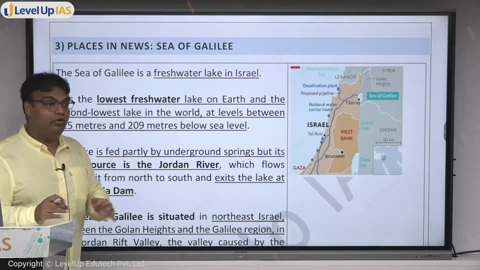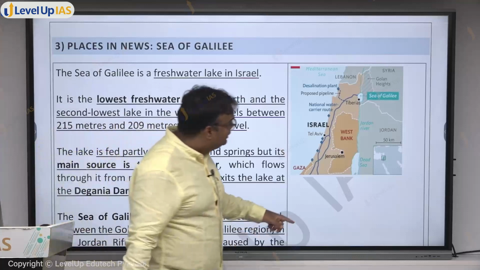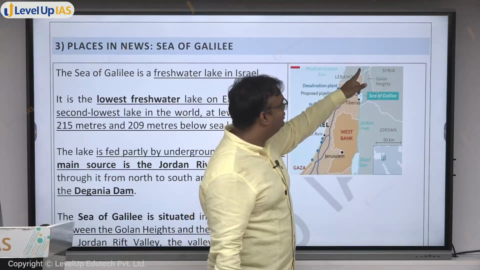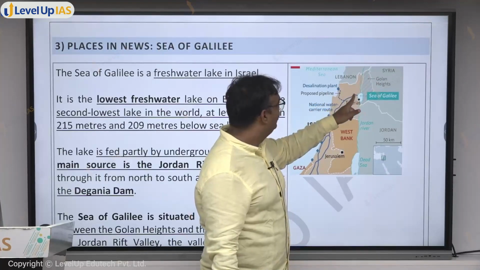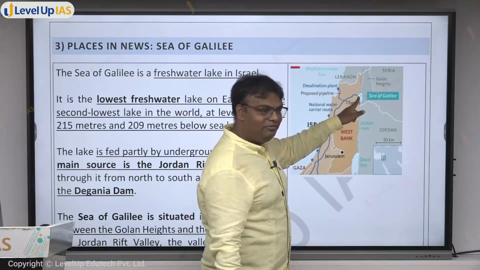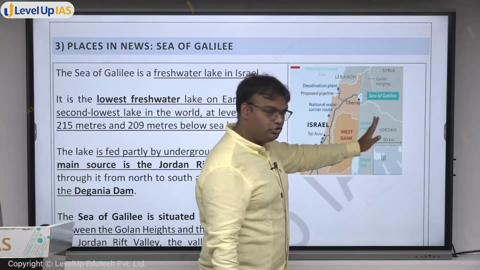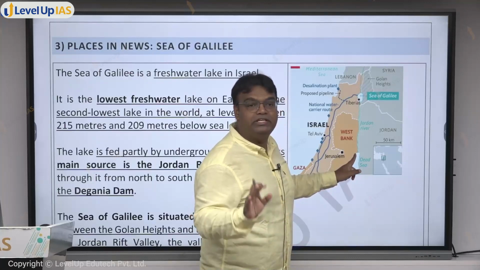Even among saltwater lakes there are not many lower than this, only one. Which one? Dead Sea. The Jordan River, which flows from the border of Lebanon and Syria, passes through Israel. Which lake? Lake of Galilee. Eventually, making the border between Jordan and Israel, it will fall into the Dead Sea, which is the lowest lake in the world.